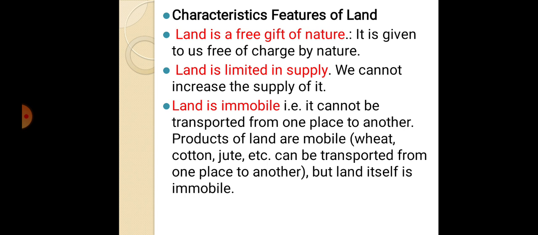Factors of production may be asked for your objective questions. Why is it immobile? Because it cannot be transported from one place to another. Products of land are mobile, meaning whatever products are grown in that land are mobile. For example, any type of crop like wheat, cotton, jute, etc. can be transported from one place to another, but land itself is not mobile. Anything which you can produce in that land, you can transfer.